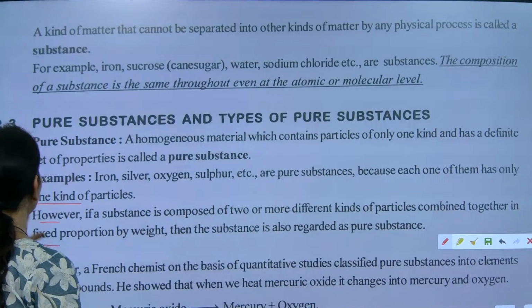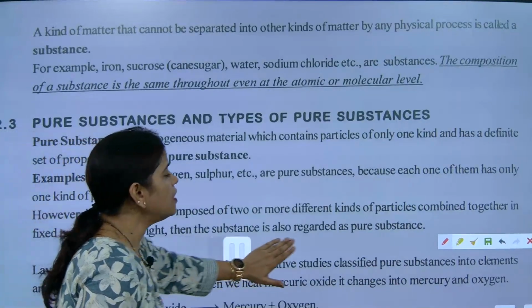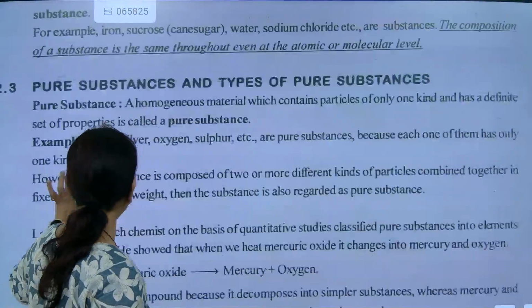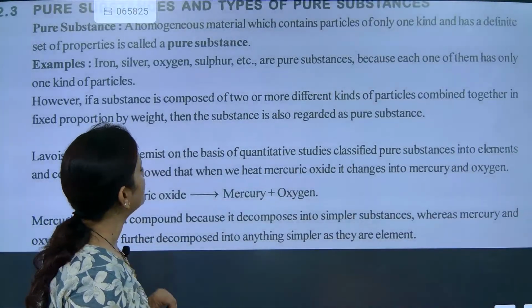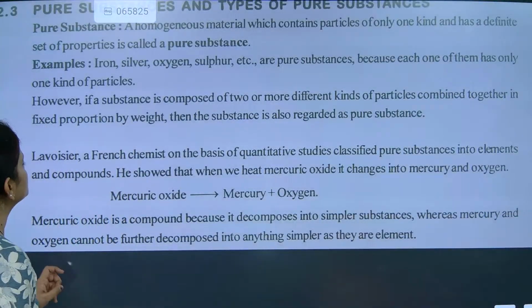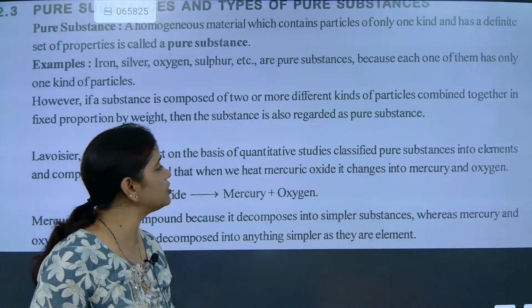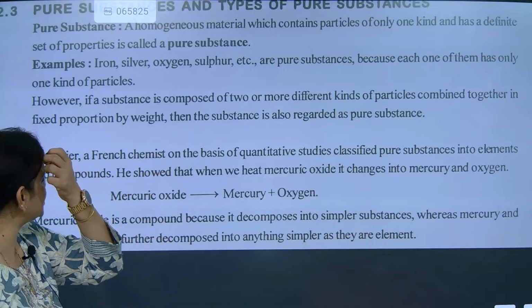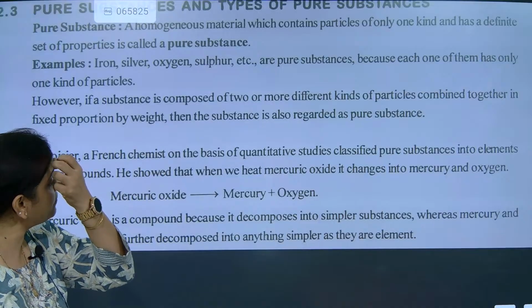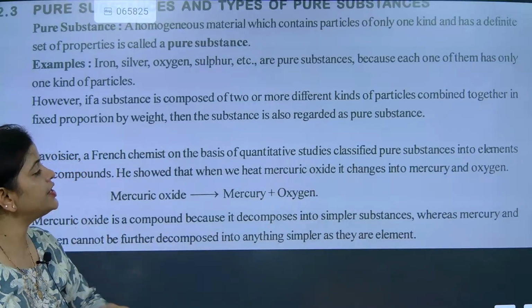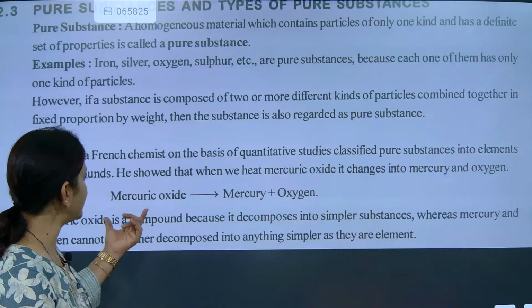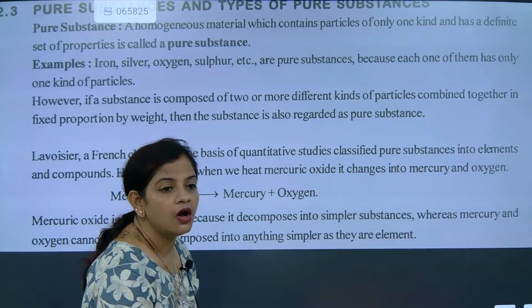We have discussed pure substances and mixtures. Now we go to the next part. Lavoisier, a French chemist, on the basis of quantitative study, classified pure substances into elements and compounds. He showed that when we heat mercuric oxide, it changes into mercury and oxygen. Mercuric oxide is made with mercury and oxygen.